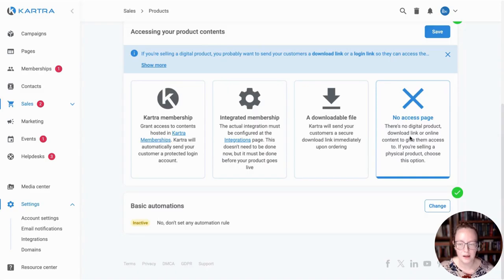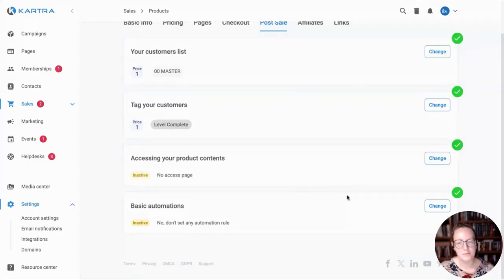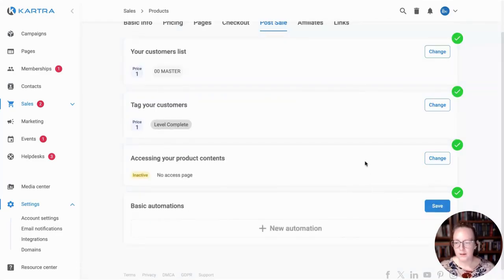You should recognize that. You can change it at this point. So that's a choice you can reverse in the future too. So if you came back to this and you're like, you know what, I was going to make this a shippable product, but now I'm just going to send a downloadable file, you can just change it to that here. So you can do that.